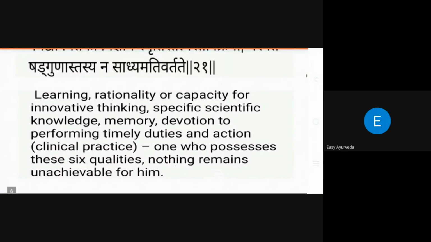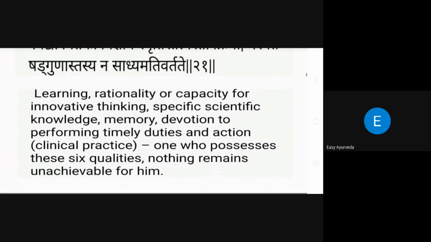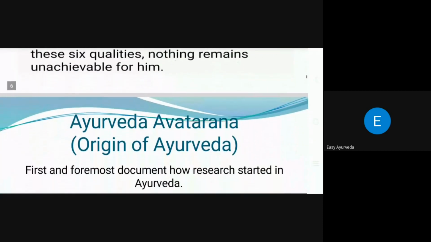Then only that person can achieve the unachievable. That is telling, one who possesses these six qualities, nothing remains unachievable for him. See how beautifully our Acharyas have mentioned the characters of a researcher or a Vaidya, or if you want to consider as Shishya, will learn. But for a Vaidya and a researcher, these qualities are a must, because a Vaidya is always a student and he is always a researcher, searching every day in his practice for new things. So these are the qualities of a researcher.